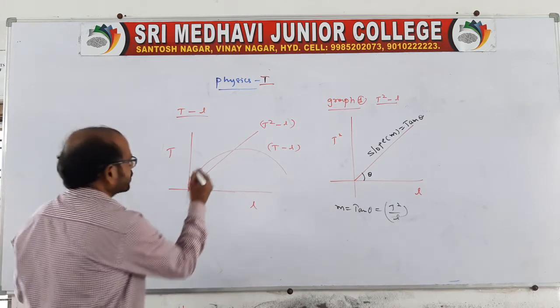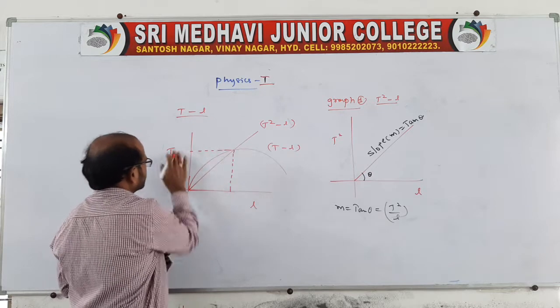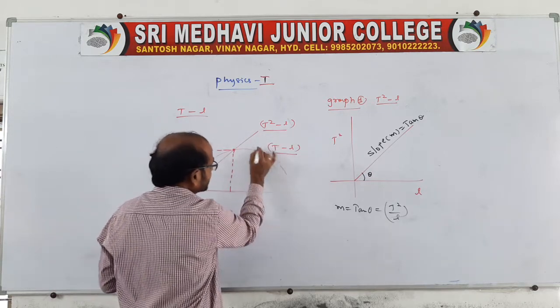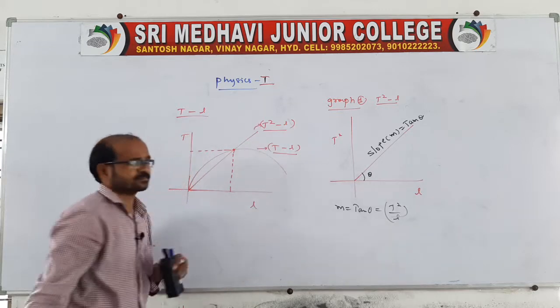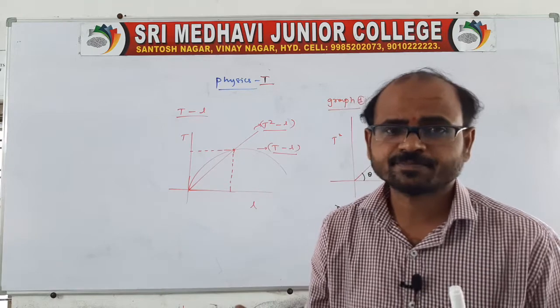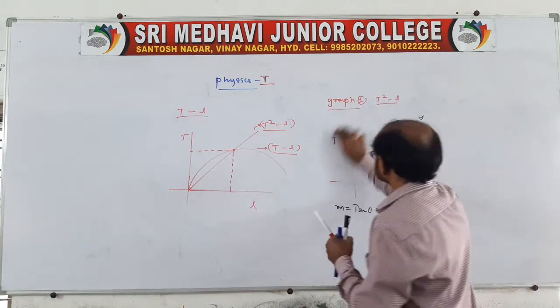There will be a common point, like this. This is the common point. This is for the T square L graph and this is for the TL graph. So here the graphs are represented like this, on the basis of the simple pendulum.